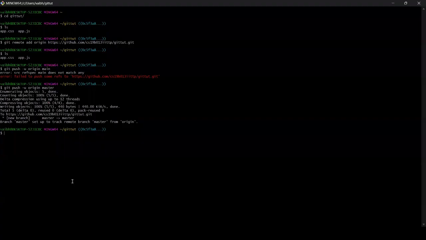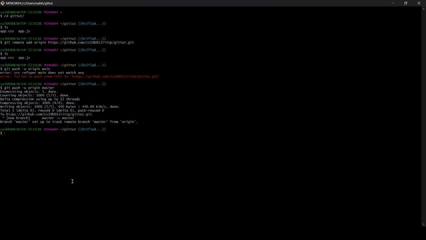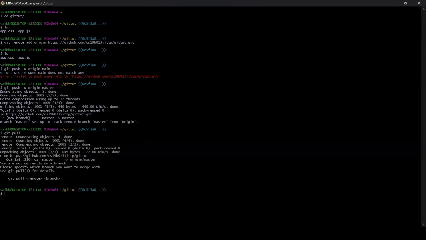But here in your local memory card, you don't have that. So for being up to date, we use something called git pull. It sees whatever is there in the remote, that is in the cloud, and just copies it back here.